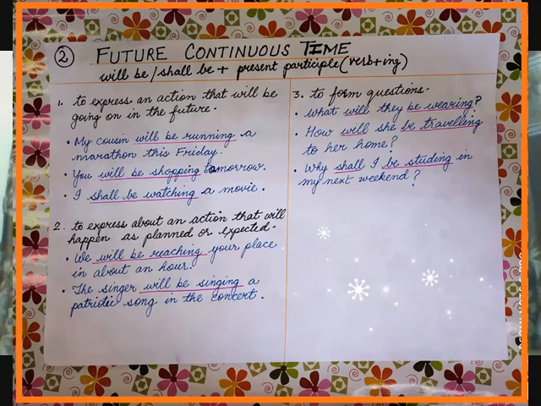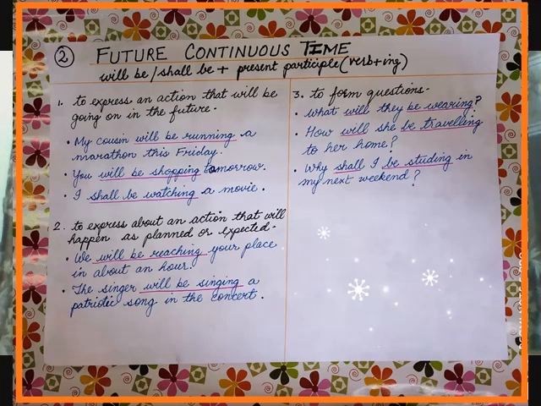Here we have will be reaching indicating future continuous time. Somebody has asked, when will you be reaching? And the answer is we will be reaching in about an hour. It is already planned, so they are telling that they will be there within an hour.